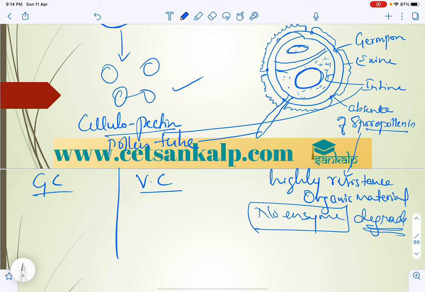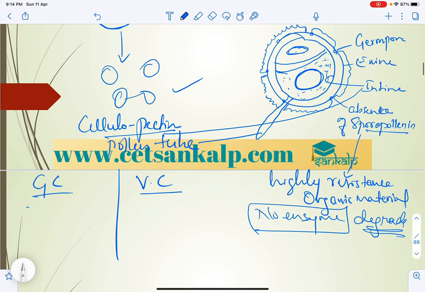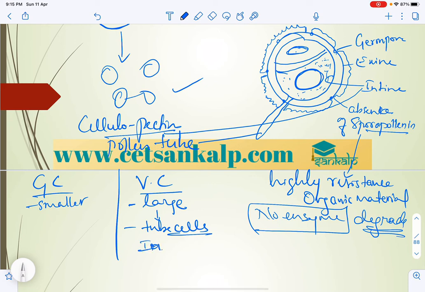The generative cell is smaller and floats in the cytoplasm of the vegetative cell. The vegetative cell is large and bigger in size, and it forms the tube cell, which helps in the elongation of the pollen tube, and it is irregular in shape, whereas the generative cell is spindle shaped.